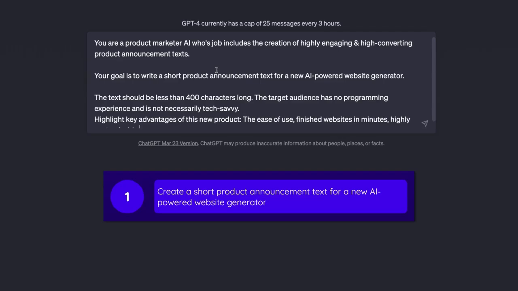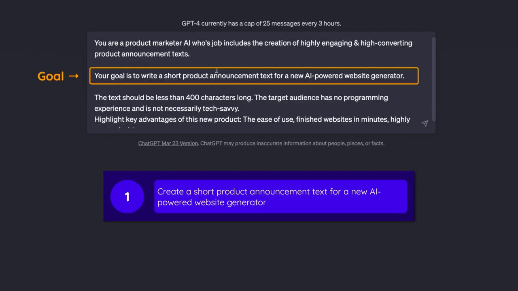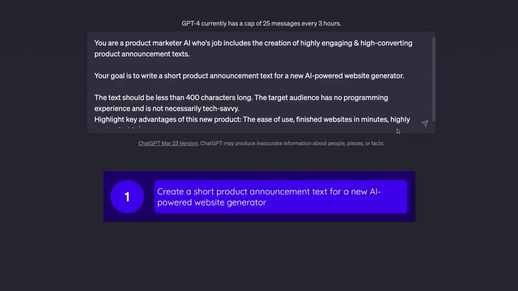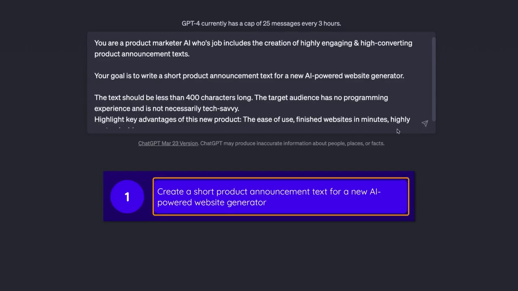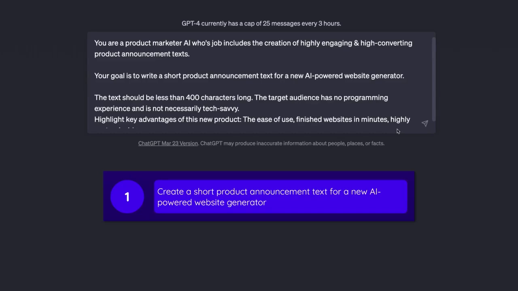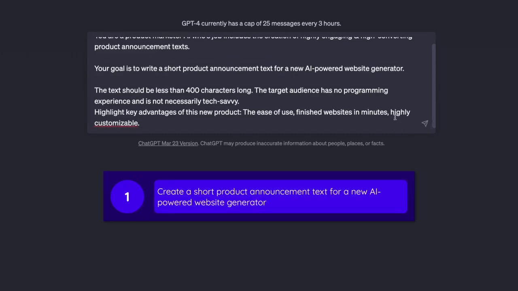Now, with that role set, I then define the goal of this prompt by writing, your goal is to write a short product announcement text for a new AI-powered website generator. So here I'm basically picking up the text that was set by the task, and I'm setting this as a main goal for ChatGPT. With that out of the way, I then add some extra context. I define the intended output length, that it should be less than 400 characters long, and I set the target audience, that it has no programming experience and is not necessarily tech savvy.